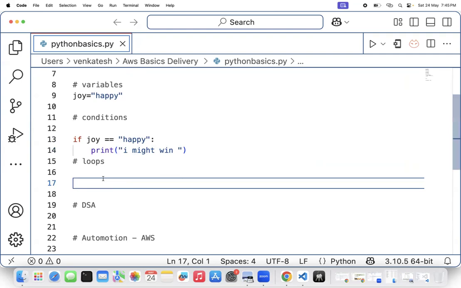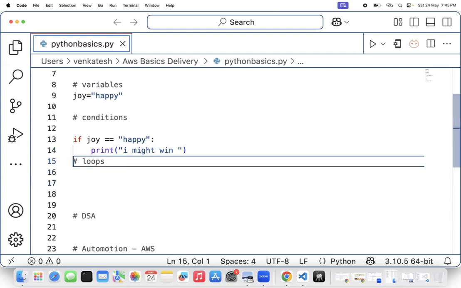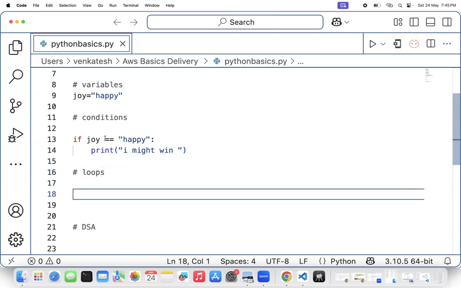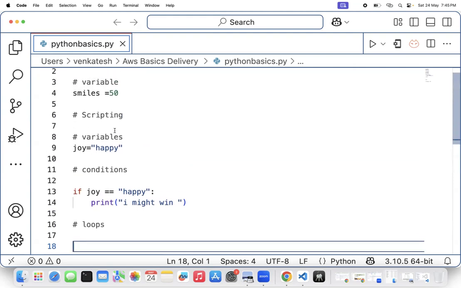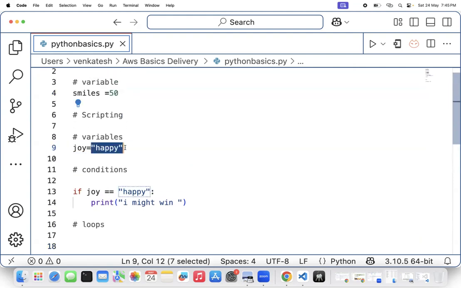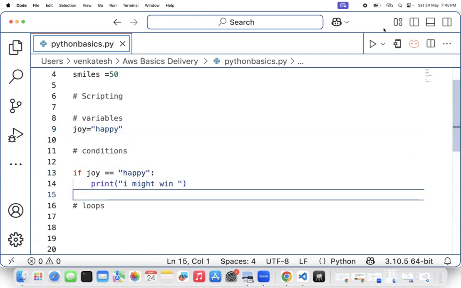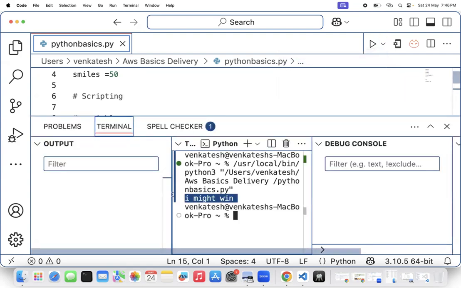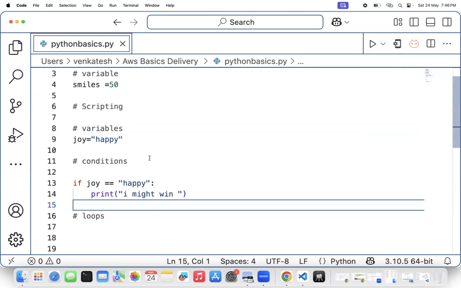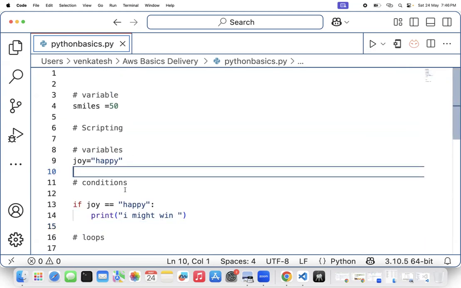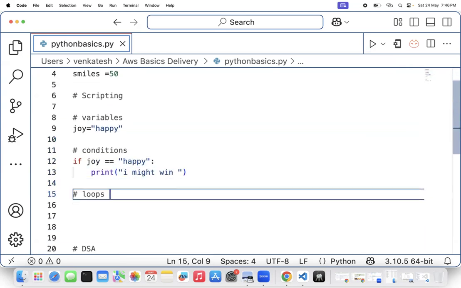For writing a Python loop, if you understand variables in Python, the data gets the memory. Remember that Python variables are just pointing to the data. So if I'm writing a condition, I'm comparing to this happy. Joy already holds happy. I'm comparing that happy here, and that will print I win. So this is the scripting approach. You will get an output called I might win. But generally Python doesn't allow this approach of coding.